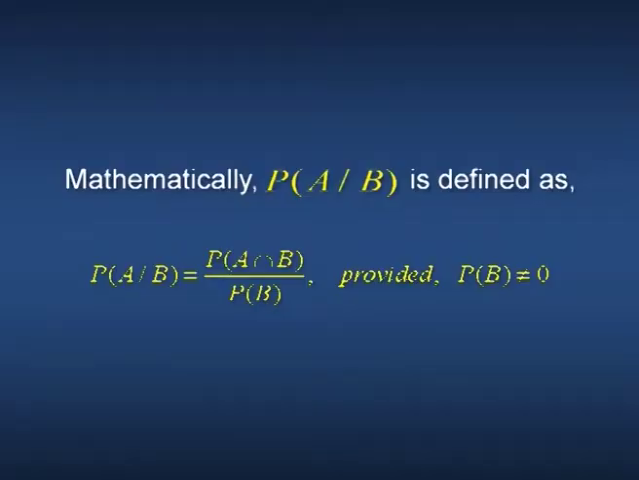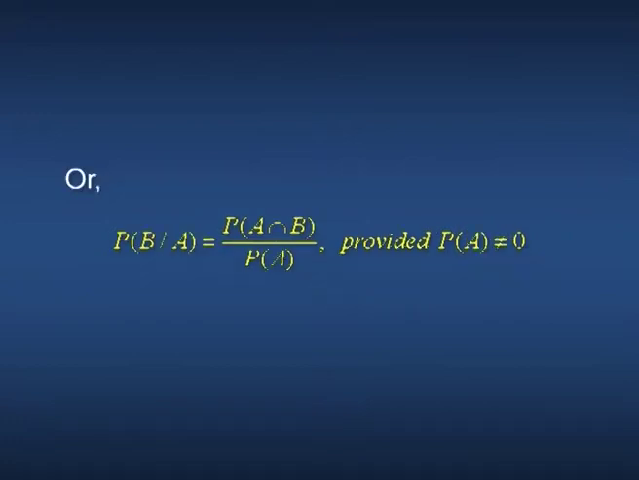In other words, the conditional probability P(A|B) is the probability of A when the sample space of the experiment is reduced to the event B. Mathematically, P(A|B) is defined as P(A∩B) divided by P(B), provided P(B) is not equal to 0, or P(B|A) equal to P(A∩B) divided by P(A), provided P(A) is not equal to 0.